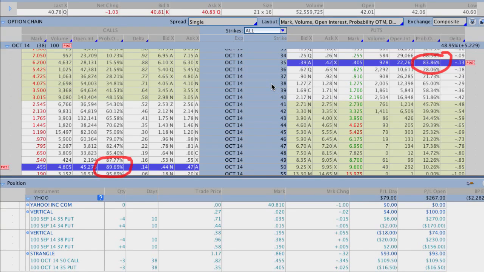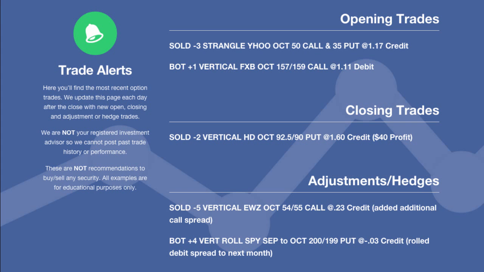So very, very high probability trade. We tried to make it fairly even on both sides. We were at about 85% on either end when we actually entered this trade. And since Yahoo actually closed lower on the day and had kind of a sell-off at the end of the day, that shifted the probabilities a little bit. But that gives you an idea of where we're placing these strangles. Very wide, taking in a very good credit though.